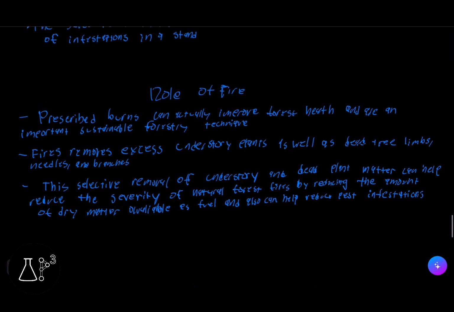Now we're going to talk about the role of fire. When we think of fire, we think of it as a bad thing, because trees are a carbon sink and go through photosynthesis that gives us oxygen, so we think that burning is bad. However, prescribed burns can actually improve forest health and are an important sustainable forestry technique. Fire removes excess understory plants as well as dead tree limbs, needles, and branches. This selective removal of understory and dead plant matter can help reduce the severity of natural forest fires by reducing the amount of dry matter available as fuel, and can also help reduce pest infestations.